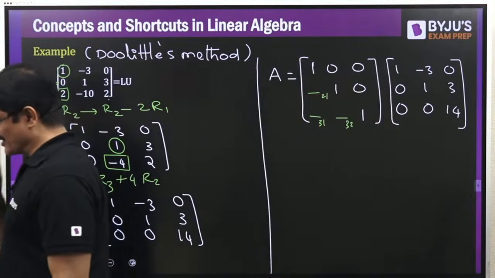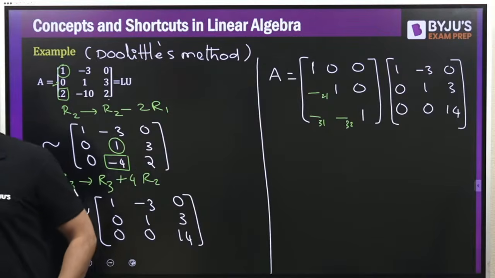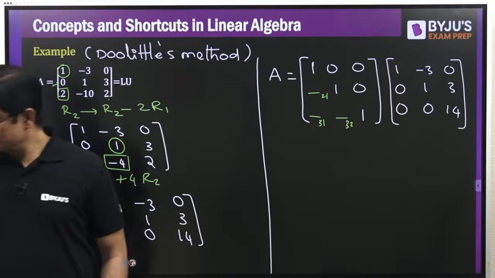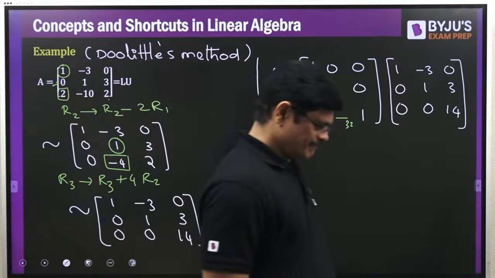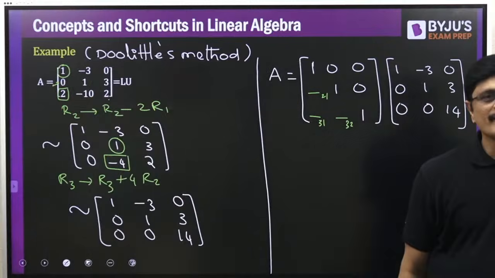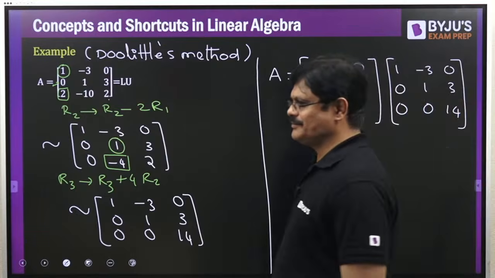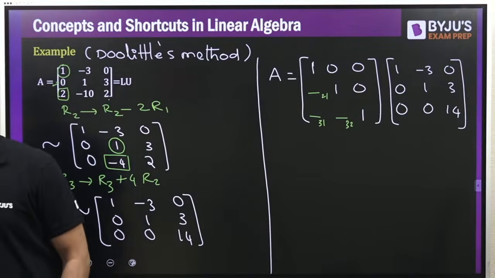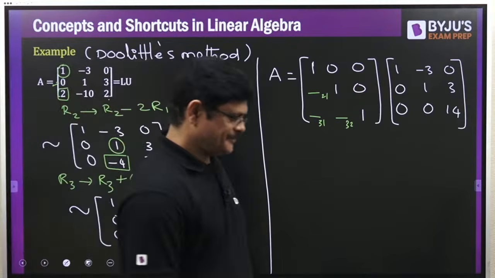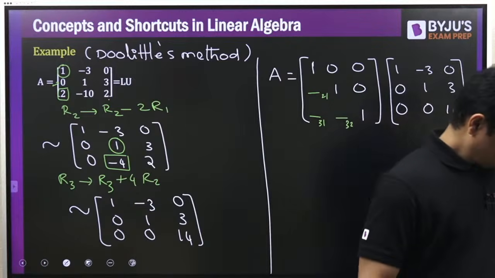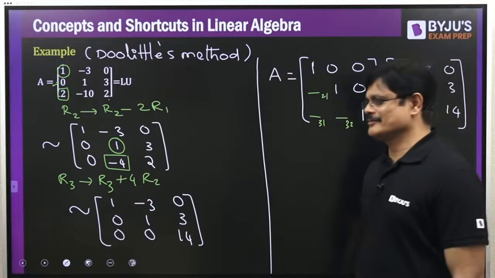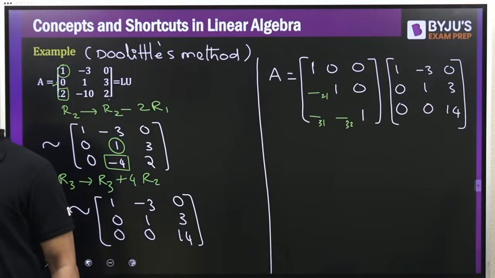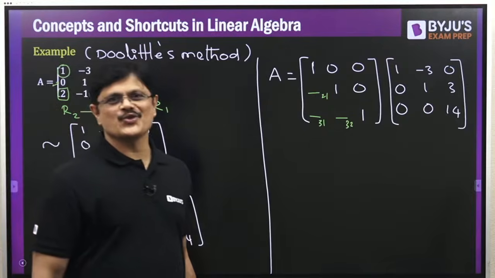All the 3 numbers in the order. 0, 2, minus 4.